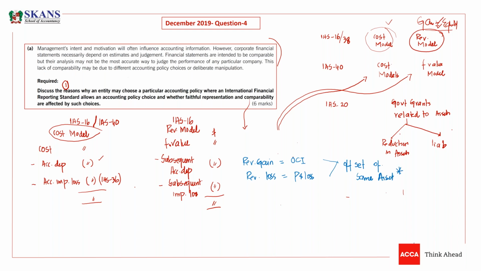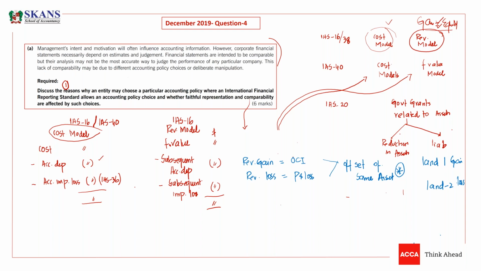Same asset means if we have a gain on land 1 and a loss on land 2, these gains and losses cannot be offset, because land 1 is a different asset and land 2 is a different asset. But if we have a gain on land 1, and after some time we have a loss on land 1, then we can offset. So gains and losses of the same asset can be offset.